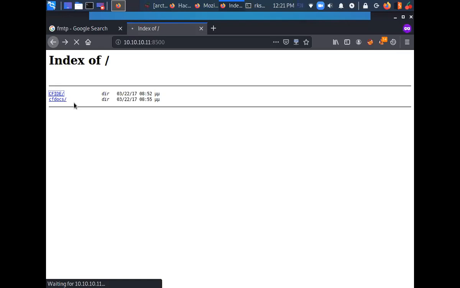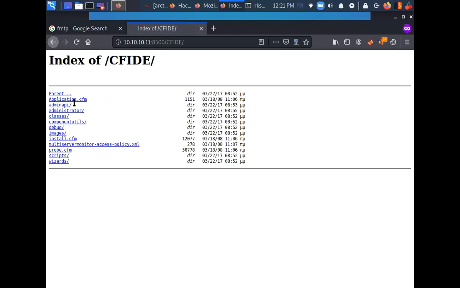When you are going to approach this machine for the first time, you need to explore everything manually. Just like I opened CF docs, there were a bunch of files and directories in there. You need to manually poke those files around and try to open those directories. But I'm not going to go down that path, because every time I click on something, it takes a lot of time to load. So I'm not going to explore it here and there.